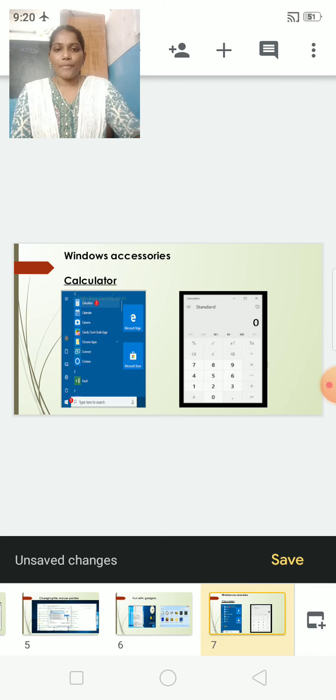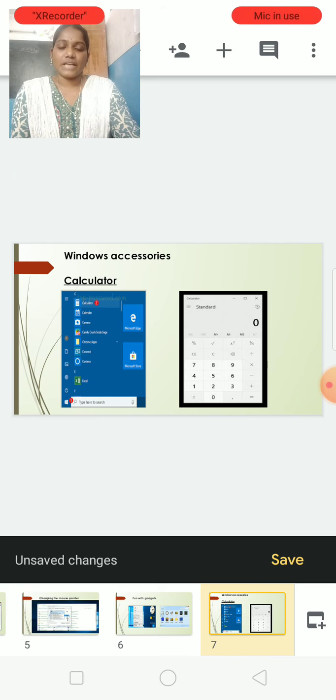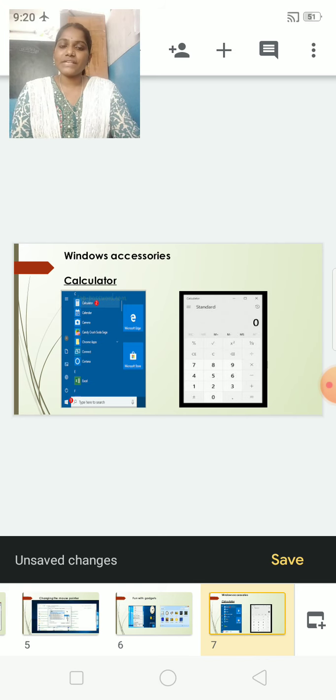So first we will know about the calculator. In our mobile we have a calculator, but in a PC where is it? Yes, it is in Windows accessories. For the calculator, go to the start option, then go to accessories, then click calculator. Start, all programs, accessories and calculator. These are the steps to open the calculator. Then whatever you want to calculate, you can use it. Then press the close button for the calculator program.